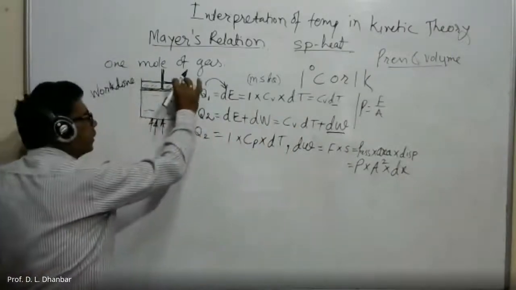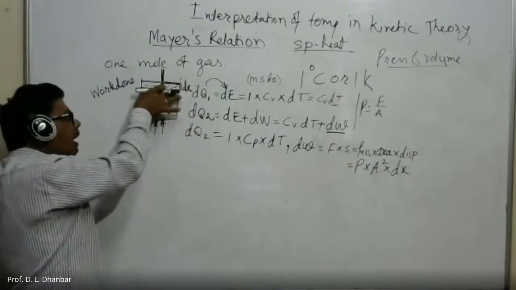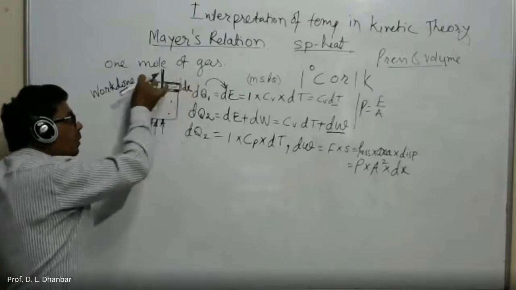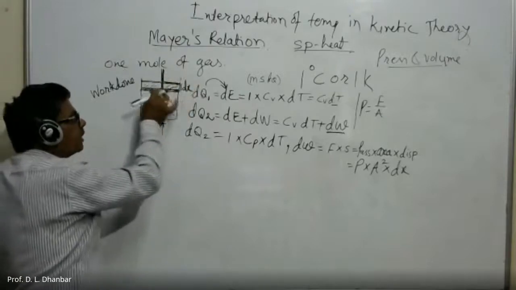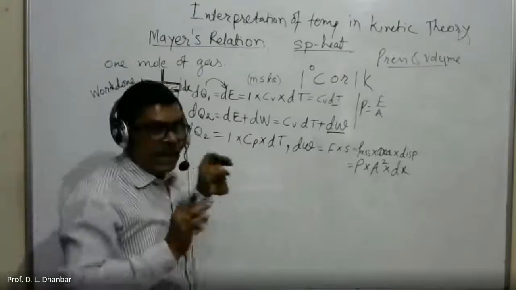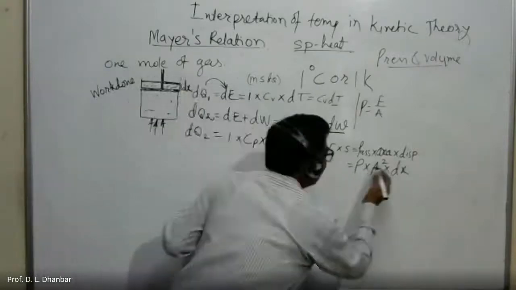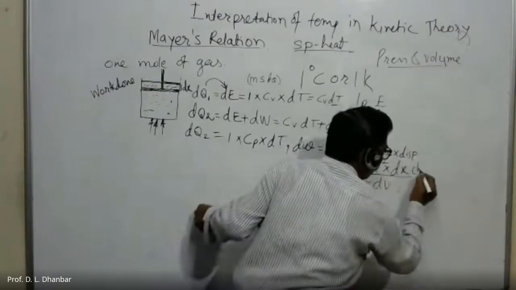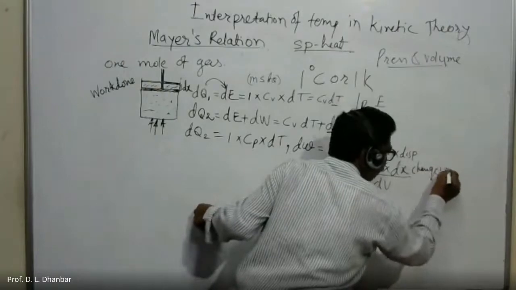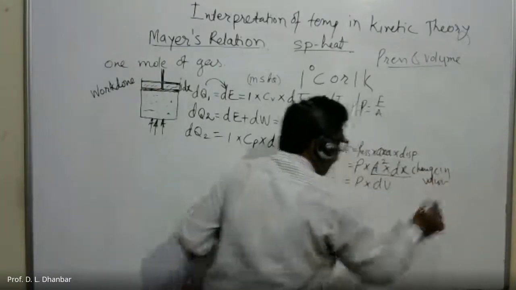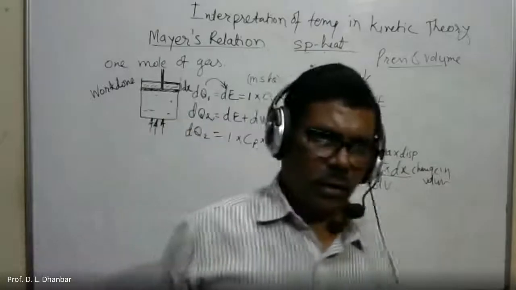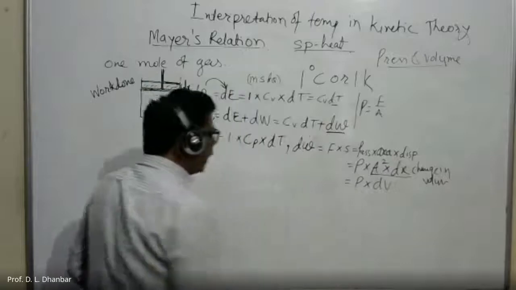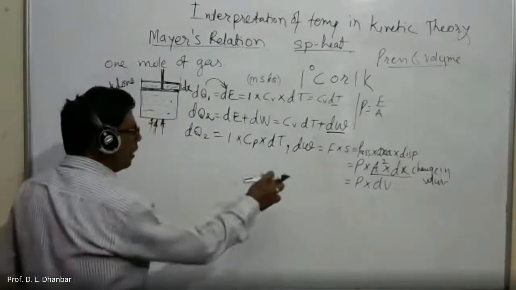This is actually height, and this is the area of the piston, which is equal to A square. So A square into this height is nothing but the expanded volume. So what we call it as change in volume. This is nothing but P into dV. Area into height is nothing but volume. So this dW can be replaced by PdV.